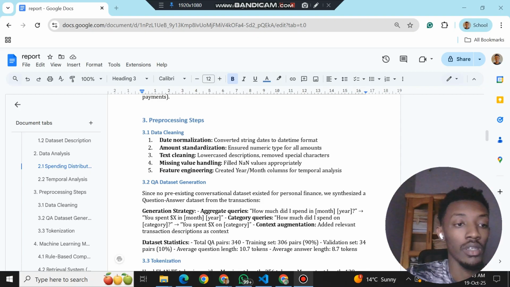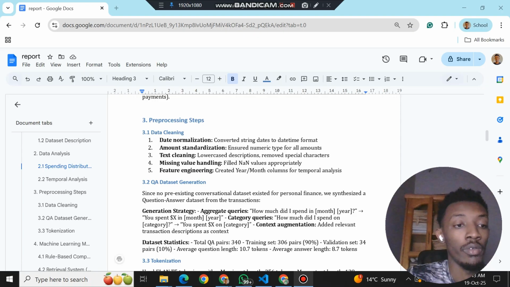About the results, for loss reduction, the training loss started at 8.132 and by the end it dropped to 1.925. That's a 76% reduction. Basically, the model got much better at predicting the right answers.